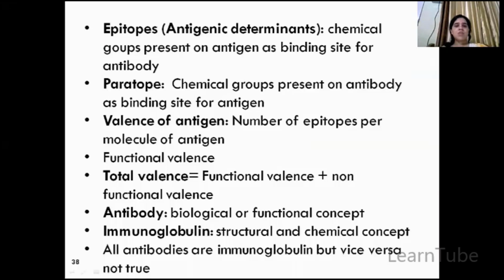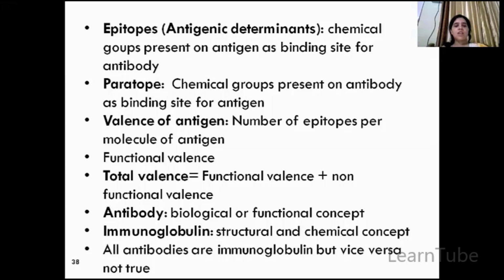Now these are some terminologies related to antigens and antibodies. Epitopes, also called antigenic determinants, are the chemical groups present on the antigen for binding of antibody. And paratopes are the chemical groups present on the antibody for binding of antigen. Now, the valency of an antigen is the number of epitopes present on one molecule of antigen. Antigen valency is again classified into two groups, functional and non-functional, so total valency can be defined as functional valency plus non-functional.